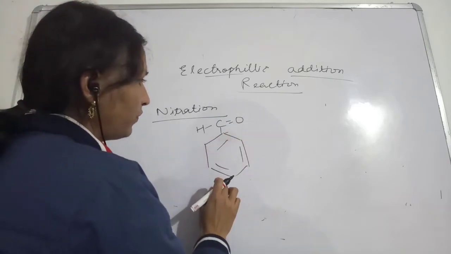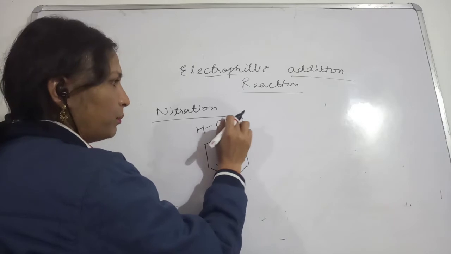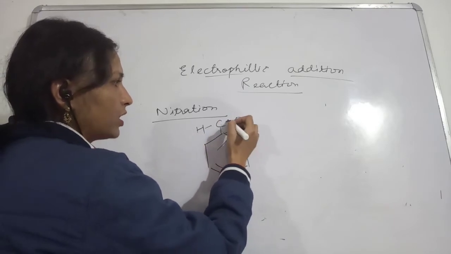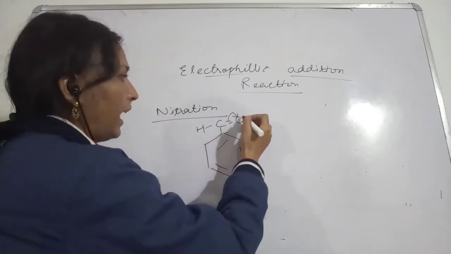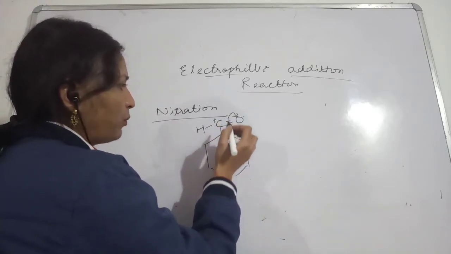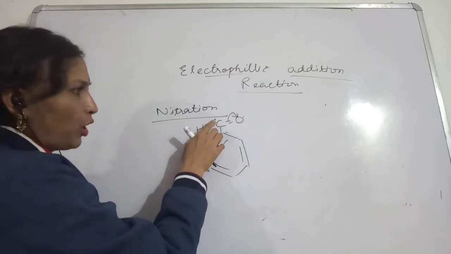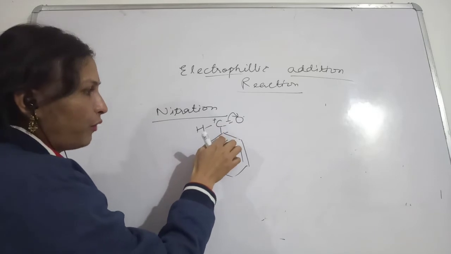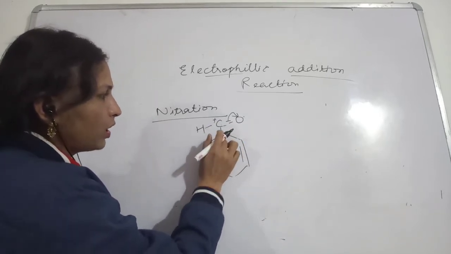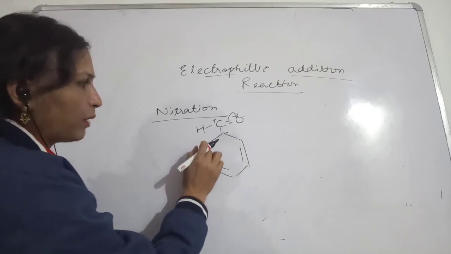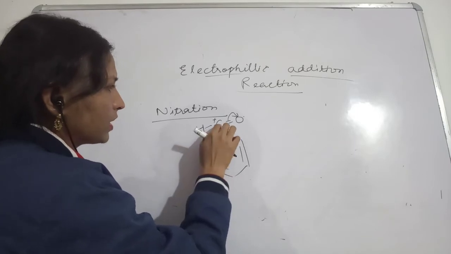So in this case, what we are observing: the bond is breaking between carbon and oxygen. The electrons will go to the oxygen, and this carbon will acquire a positive charge. Now this positively charged carbon will break the bond between these two carbons.